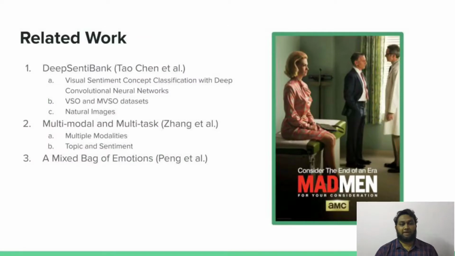Inferring emotions from an image is not a trivial task. There have been efforts to understand the emotions from images. One notable attempt is Deep Sentibank. It is a model trained on images collected from the web that are tagged with multiple sentiments. The reported detector's performance on natural images is noteworthy. There were efforts by Hussain extending Deep Sentibank to advertisement images and found that Deep Sentibank performed poorly in terms of accuracy. It was also observed that a detector trained on natural images could not be generalized to advertisement images.